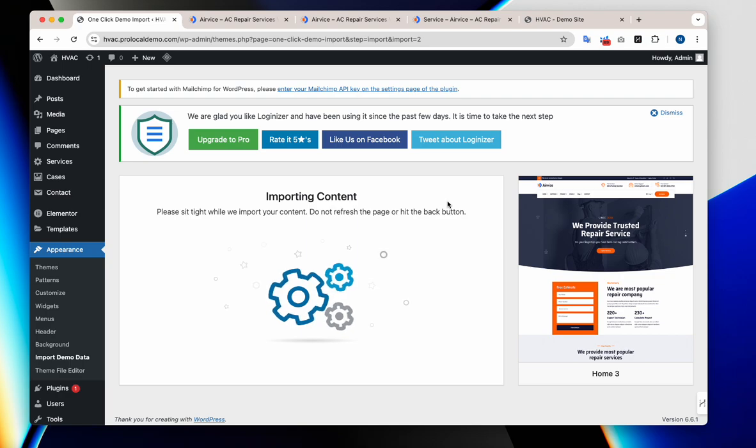Let's give it a few more minutes and make sure that everything is uploaded correctly. You can skip ahead to the part once it's actually finished importing and we start setting up the pages correctly, if you'd like.